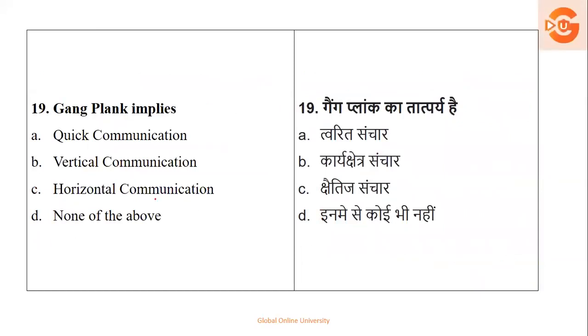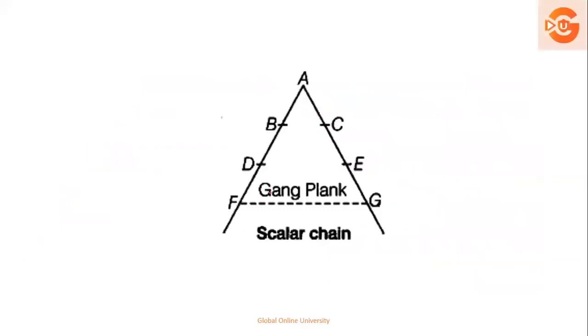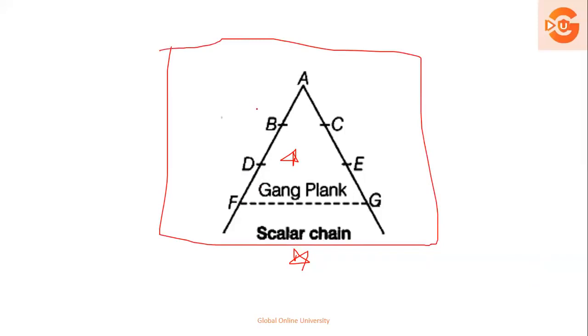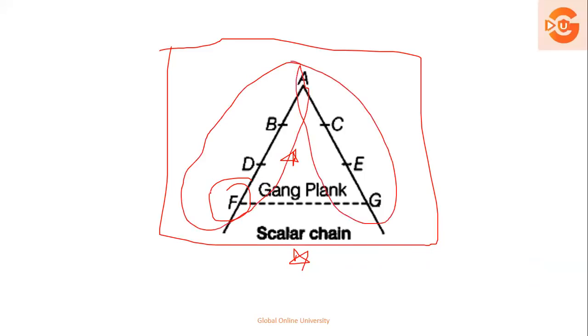Then gangplank implies, now this is actually a management concept. Gangplank, or it is called scalar chain. I'll just take you to the diagram. Now see, this is how it looks. Either it is called gangplank or scalar chain. Now this diagram represents an organization, and in this organization these are the various levels: lower level, middle level, and top level. Suppose, for example, one lower level wants to give a message to the other lower level. So this is one department and this is another department. If the message has to pass from here to here, normally what happens, they have to go